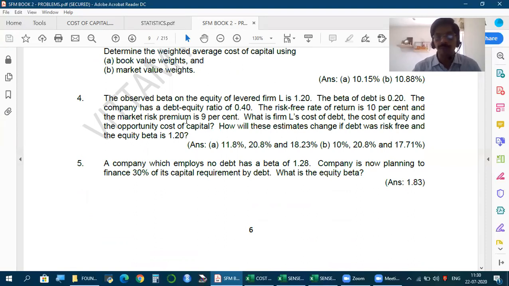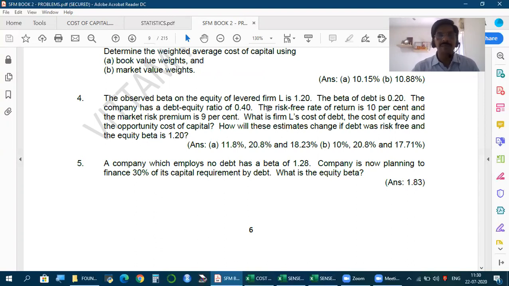We're solving those problems. The observed beta on the equity of a levered firm. What is this term levered? You should know; we will see as we proceed further. In simple words, a levered firm is a firm which has borrowing in the capital structure. A company which has no borrowing is called unlevered. Why is it so called?